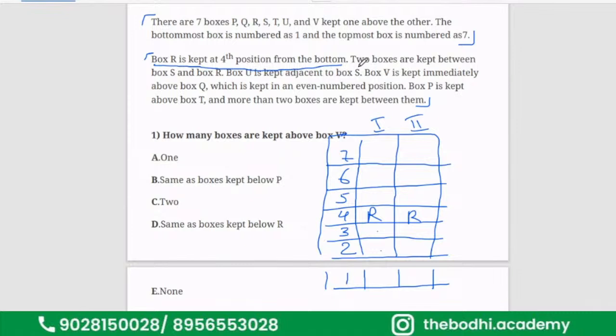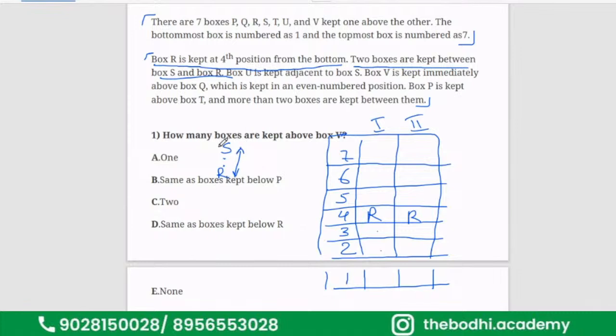Next. 2 boxes are kept between box S and R. So, R is here at the 4th. Now it is saying that two boxes are kept between S and R. So if this is S, then there is a gap of two boxes, then there is R. The direction is not known, whether S is on the top or R is on the top.